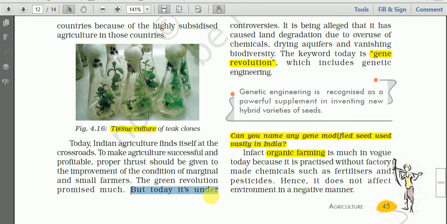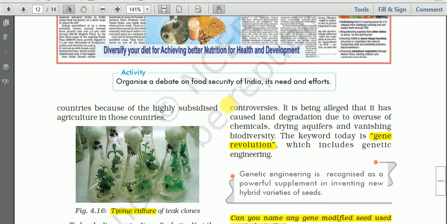Today it is under controversies. It cannot cover the whole of India, and it is alleged that it has caused land degradation due to overuse of chemicals, drying aquifers, and vanishing biodiversity. These are the environmental problems created by the Green Revolution.